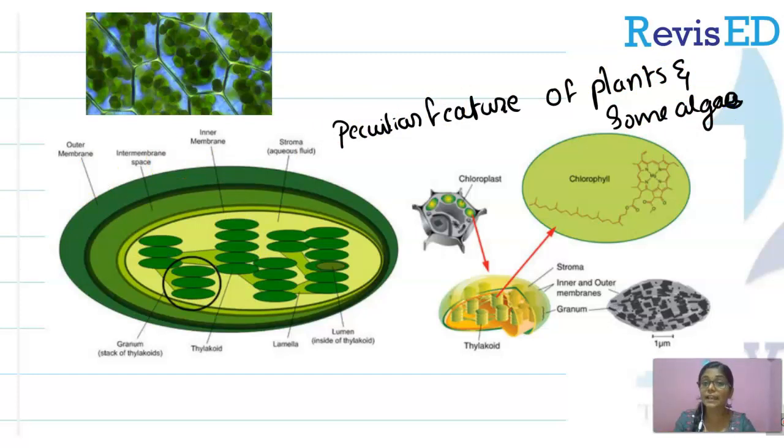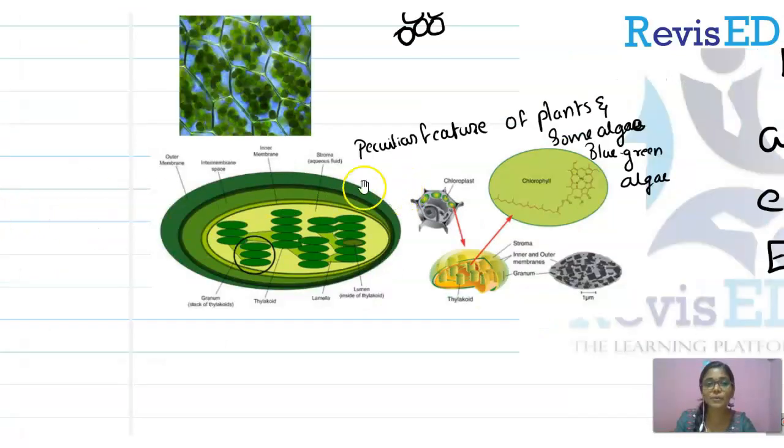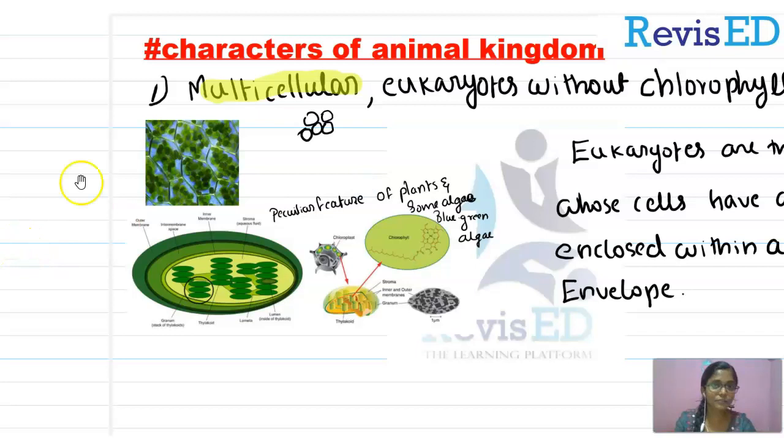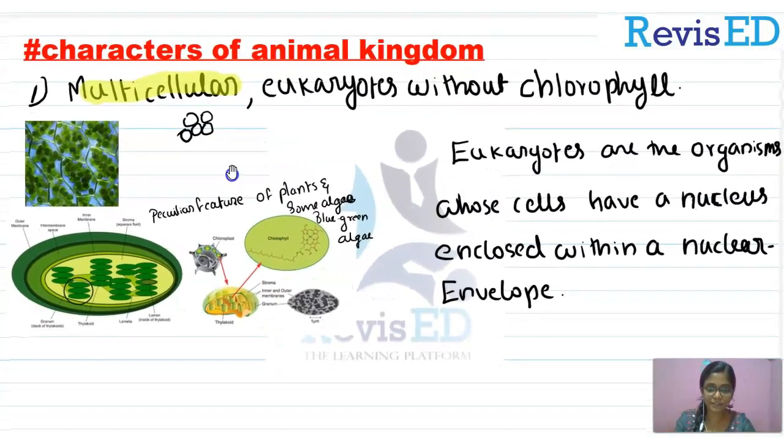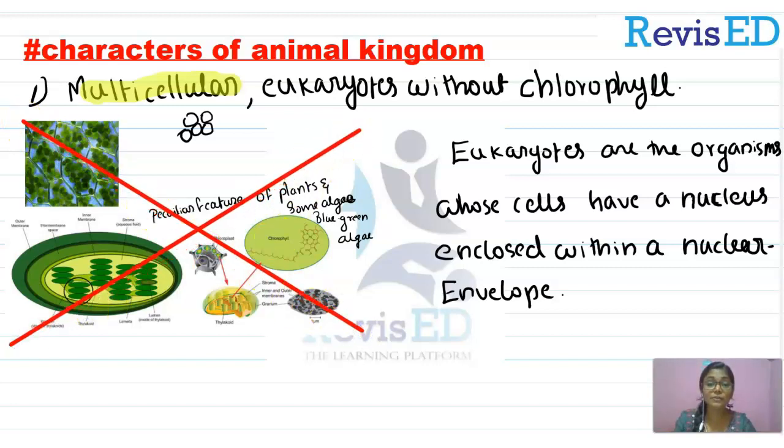It helps in photosynthesis, which is the peculiar feature of plants, which act as the producers in the food web or food chain. So the first character is multicellular eukaryotes without chlorophyll, which means animals do not possess chlorophyll.